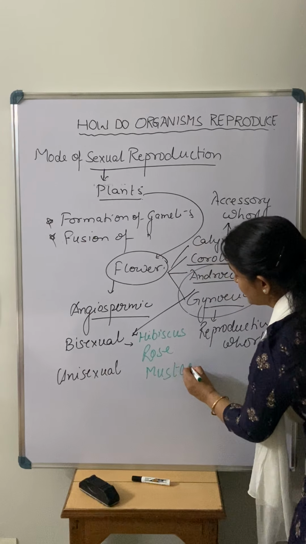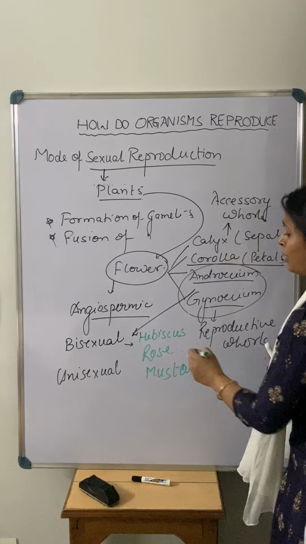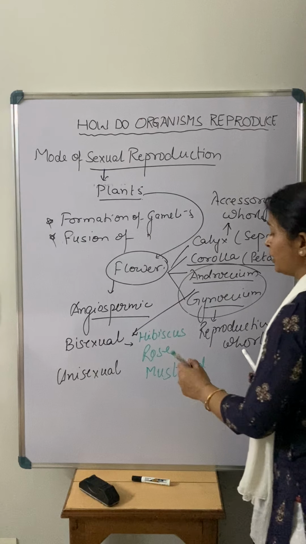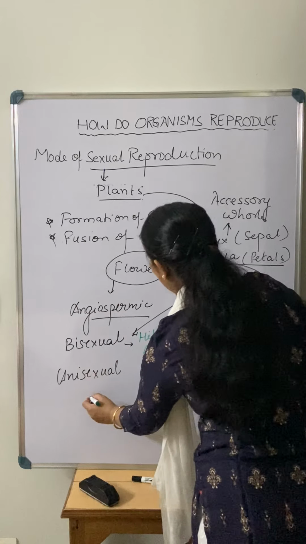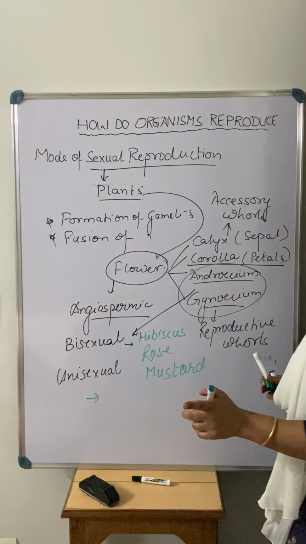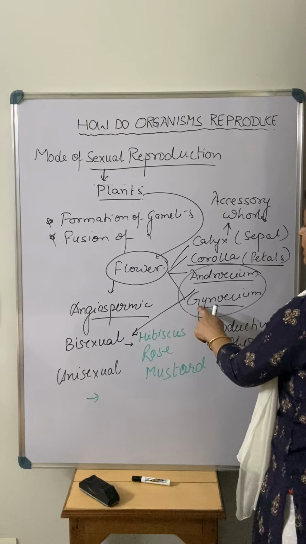So these are examples of the bisexual flower. If we talk about the unisexual flower, unisexual flowers are those flowers which have either an androecium or a gynoecium.